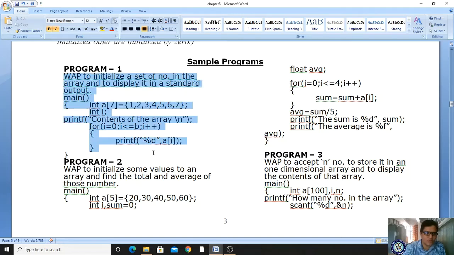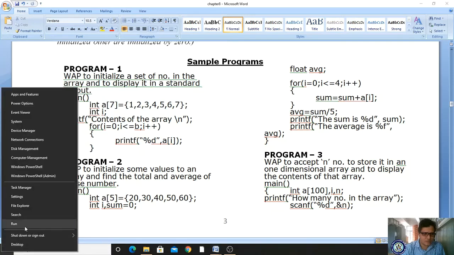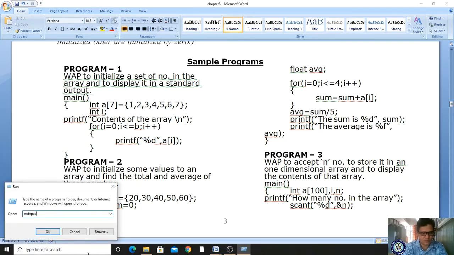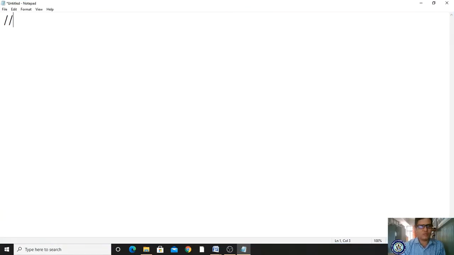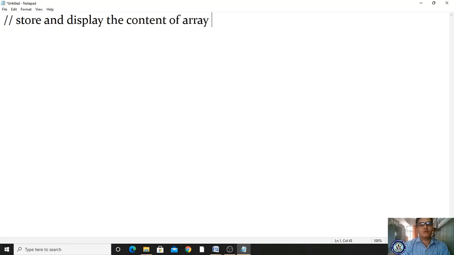Let me take Notepad and I will explain. As you know, what is the aim of our program? Store and display the content of an array using the initialization method. Initialization, right? Okay, that is the aim of the program.